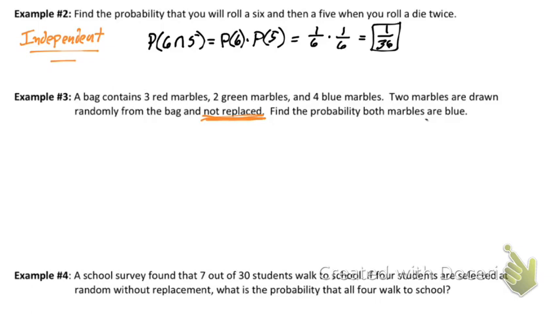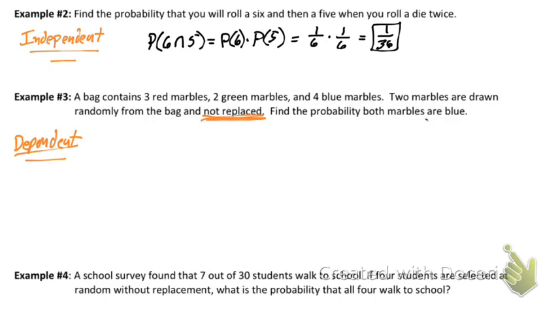So let's think about this. I'm pulling out 2 marbles. So I reach in the bag, I pull out a marble, I set it off to the side. I grab another marble, I set it off to the side. So when I grab that first marble and set it off to the side, there's no longer the same number of marbles in the bag because I pulled one out. We're supposed to find the probability both marbles are blue. So this is going to be dependent.